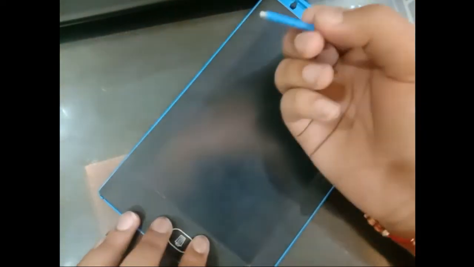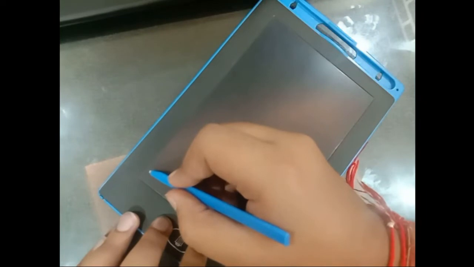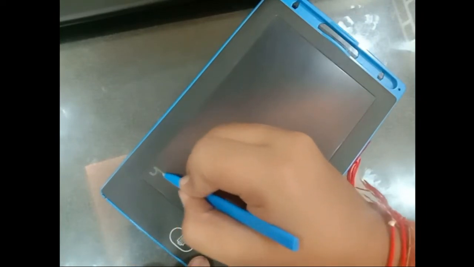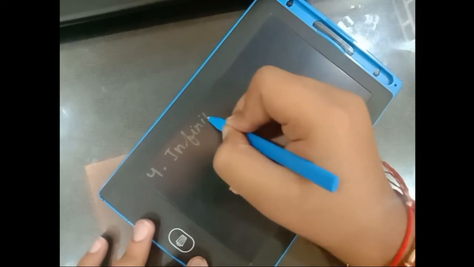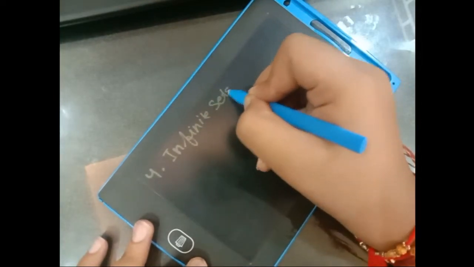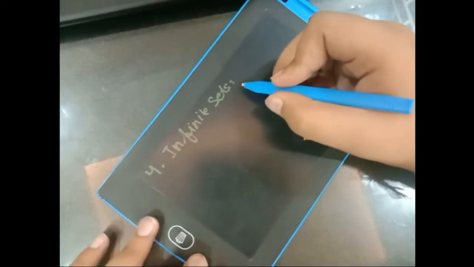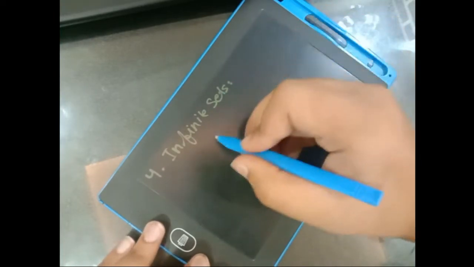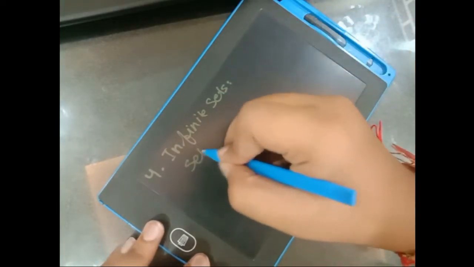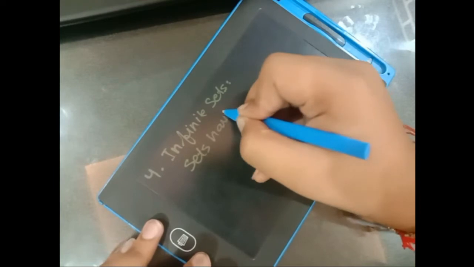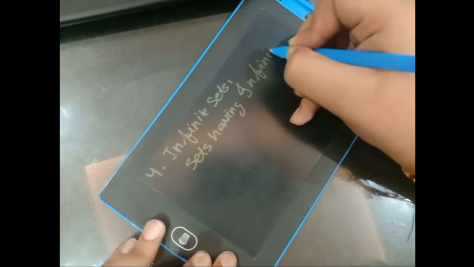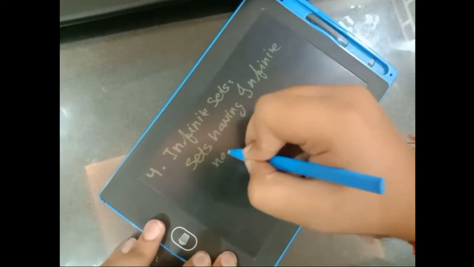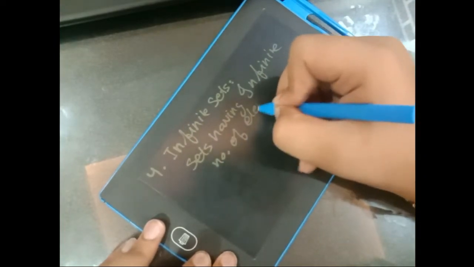Now, of course, we discussed the finite set. Now we will discuss infinite sets. As the name suggests, sets having an infinite number of elements.